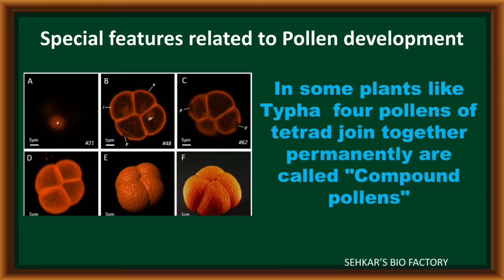In some plants like Typha, after completion of microsporogenesis, a total of 4 microspores are produced, but these 4 microspores remain attached to each other. These 4 microspores are released outside of the anther collectively. Such a group of pollen grains is called compound pollen. It is seen in the Typha plant.